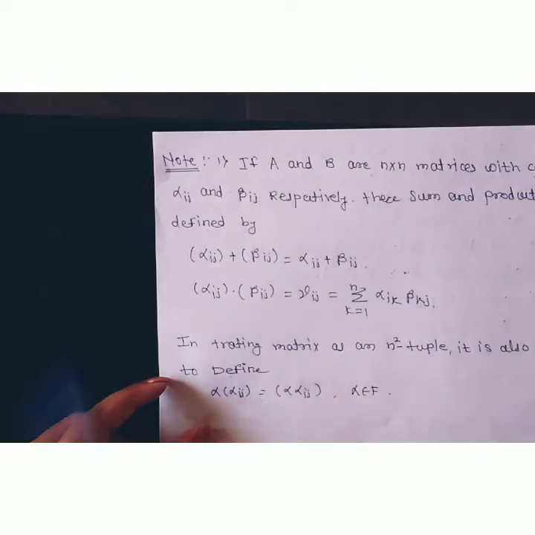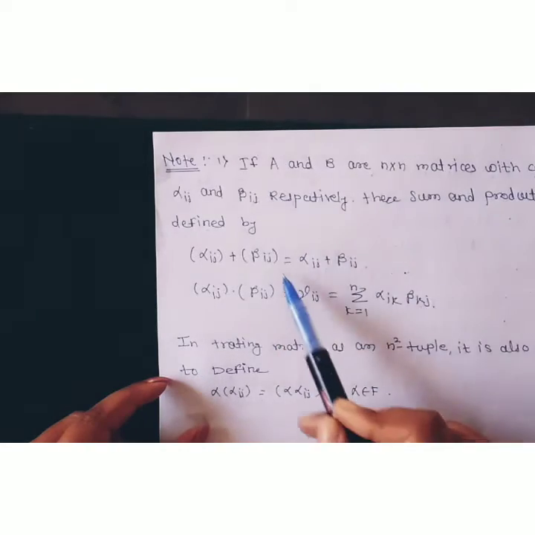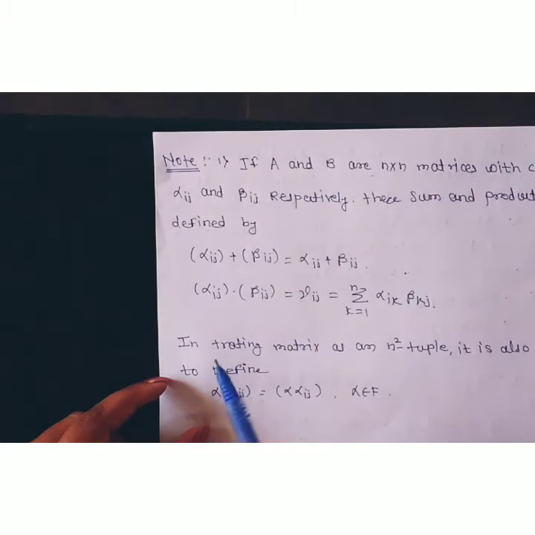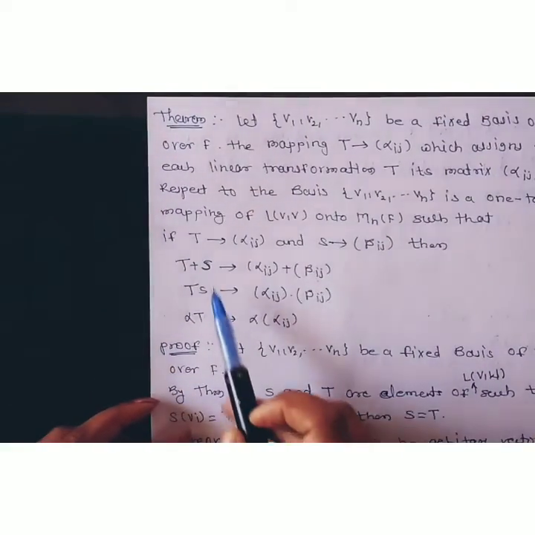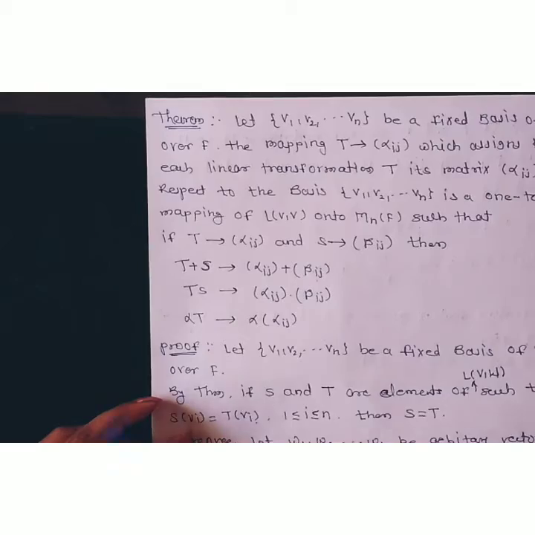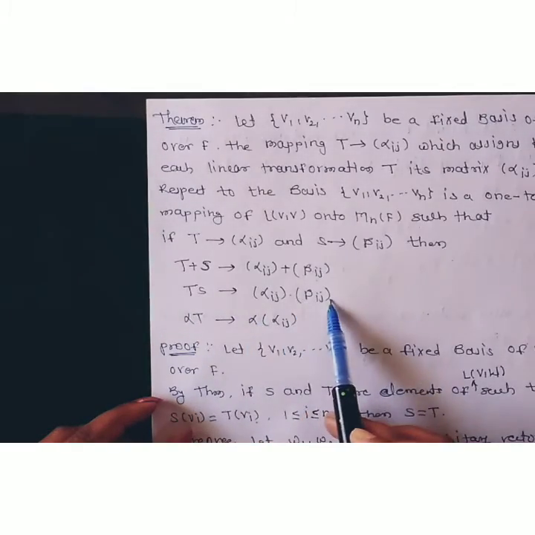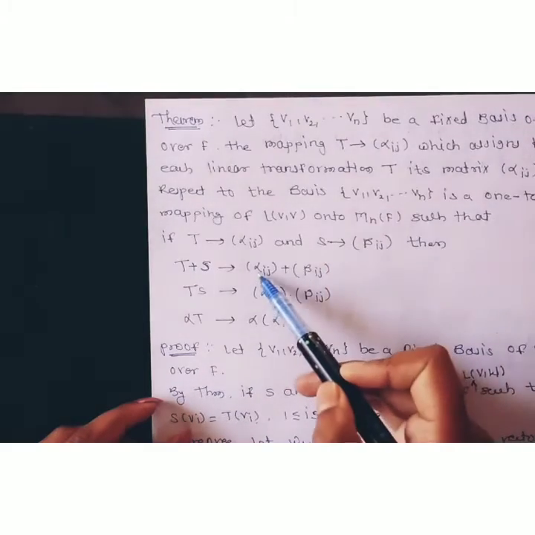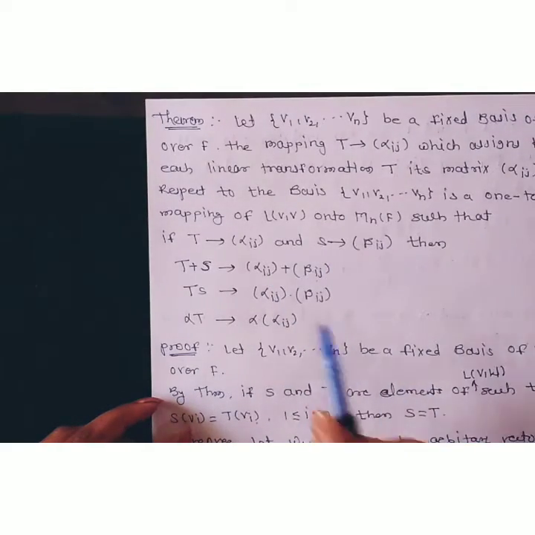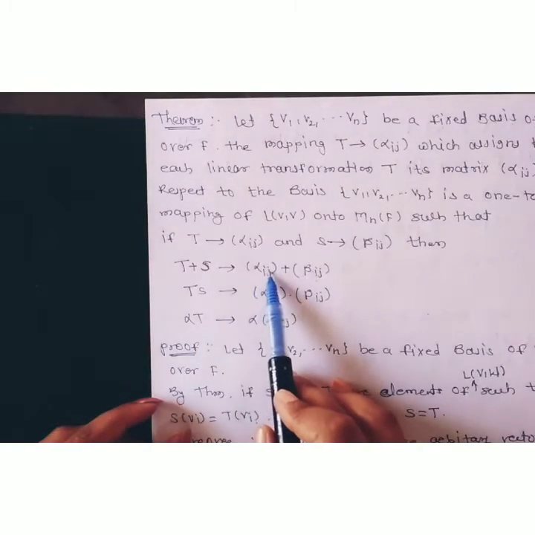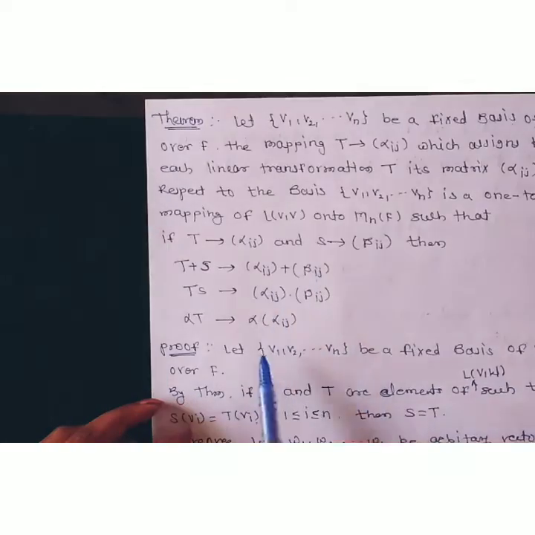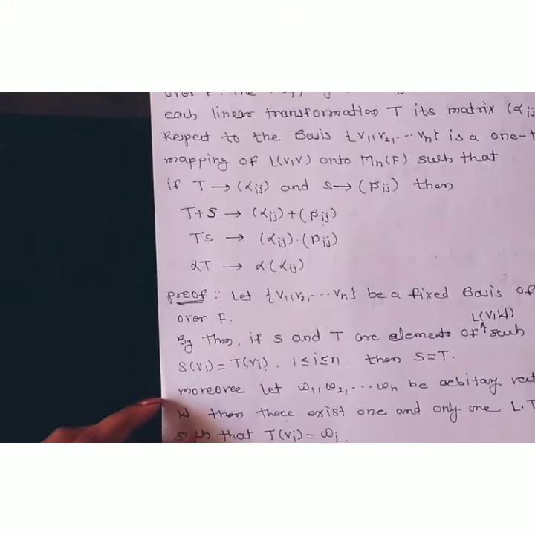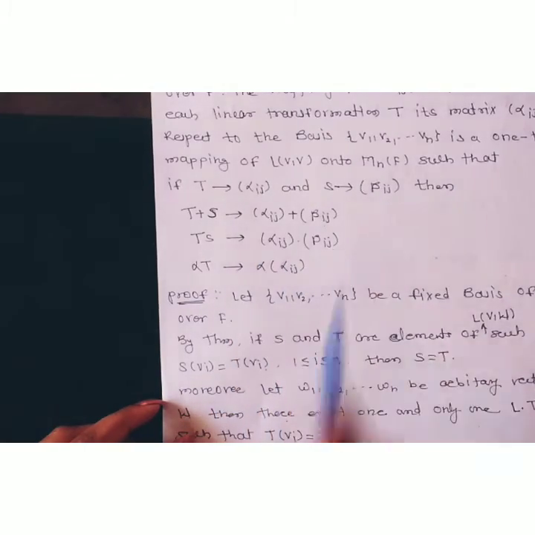So by using this addition and product of the two matrices A and B with entries alpha ij and beta ij, this addition and product is valid. By using this definition, we have t plus s goes to alpha ij plus beta ij, and ts goes to alpha ij into beta ij. Why? Since t goes to alpha ij and s goes to beta ij. By using this definition, these two are valid: alpha t goes to alpha into alpha ij, and t plus s goes to alpha ij plus beta ij. So it remains to show that ts goes to alpha ij into beta ij.